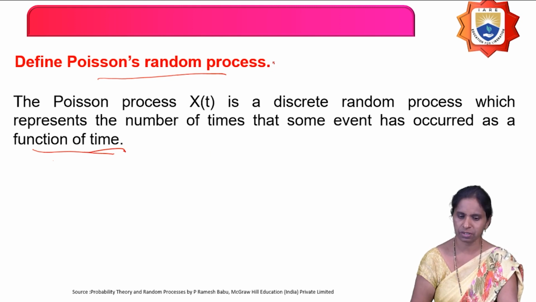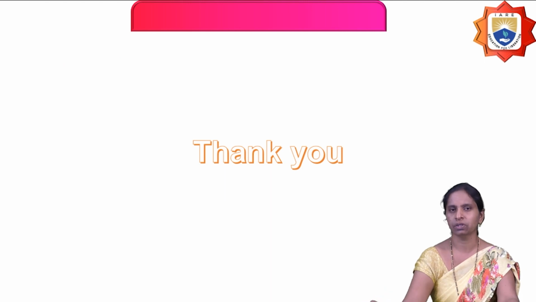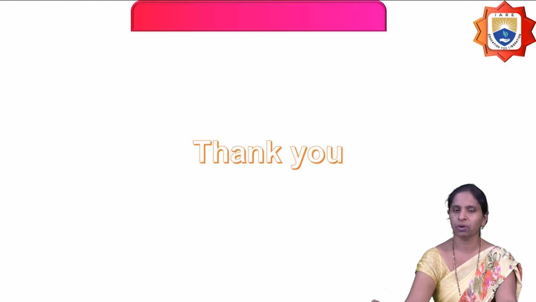So, in today's lecture, we have discussed the random process definition, then stationary random process, ergodic process, and then we have seen the definitions of autocorrelation, cross correlation, autocovariance and cross covariance.